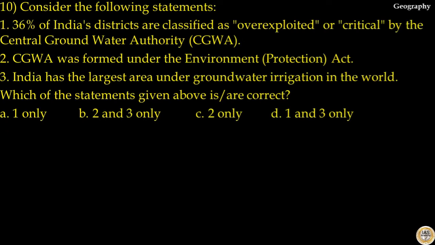Question number 10. Consider the following statements. 1. 36% of India's districts are classified as overexploited or critical by the Central Groundwater Authority. That is incorrect. 2. Central Groundwater Authority was formed under the Environmental Protection Act. That is correct. 3. India has the largest area under groundwater irrigation in the world. That is also correct. Which of the statements given above is or are correct? The answer to this question is option B. Statement 2 and 3 are correct.